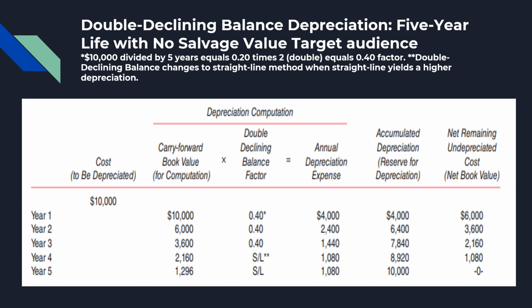This table of the double declining factor illustrates the computation for each year of a 5-year useful life with no salvage value. A 10,000 cost of fixed assets divided by the asset's useful life of 5 years equals 20%, or a factor of 0.20. Multiply the 0.20 by 2, or doubled, to arrive at a 0.40 double declining factor.